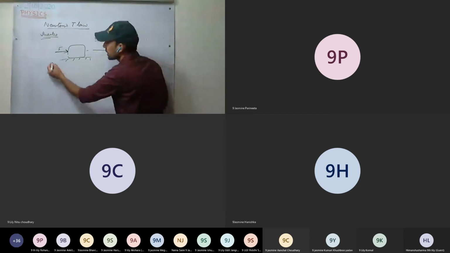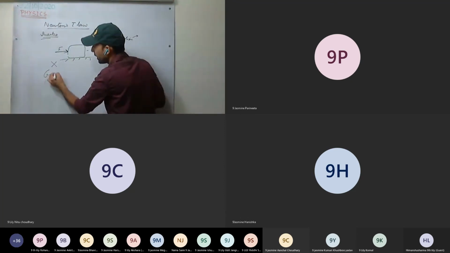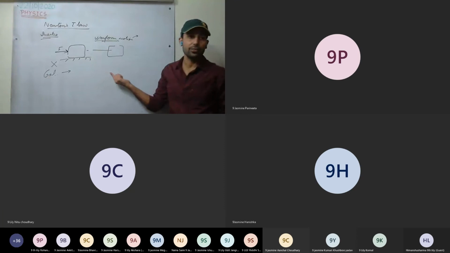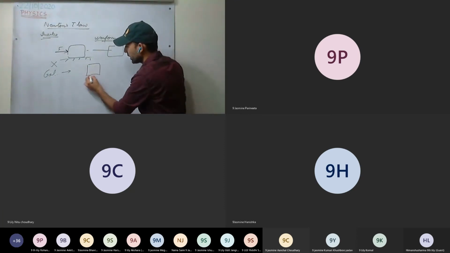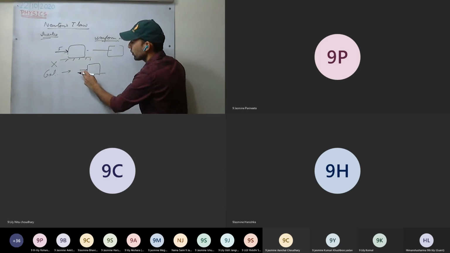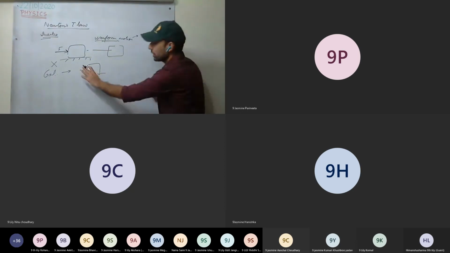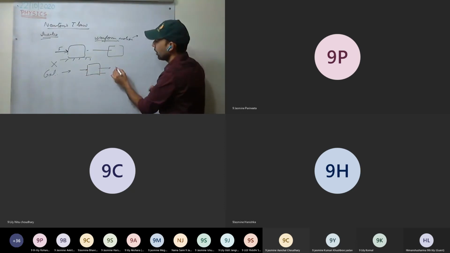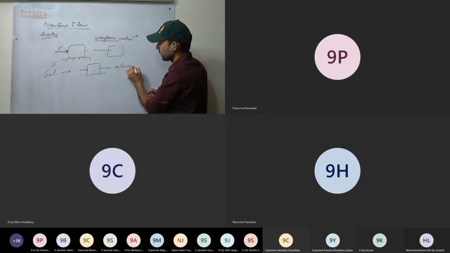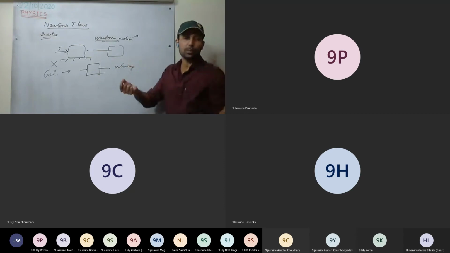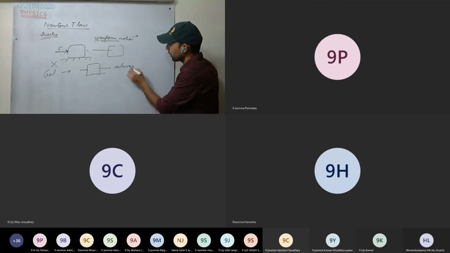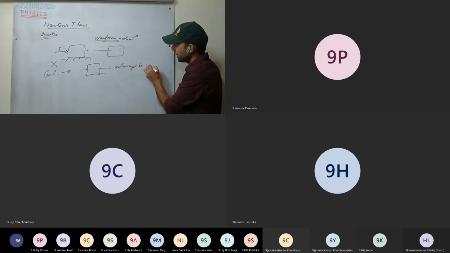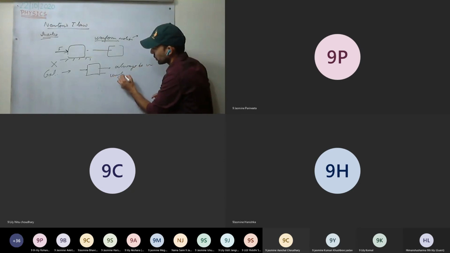Now, this view was discarded and Galileo proposed a new view. If a body is there, once we apply a force, it will always be in motion. Once we apply force, and now we don't apply force, if it is moving, it will keep on moving, always in uniform motion.